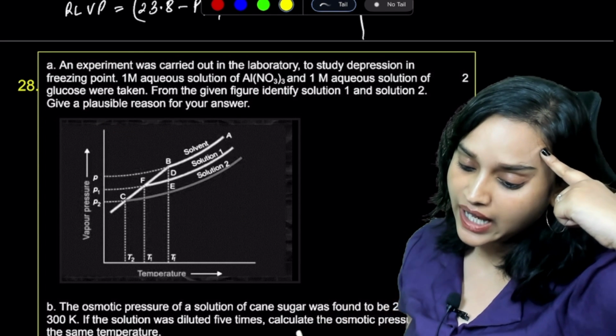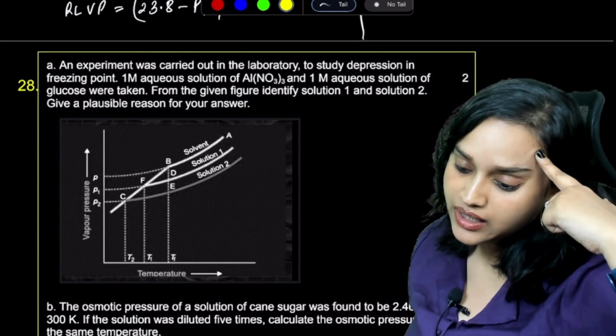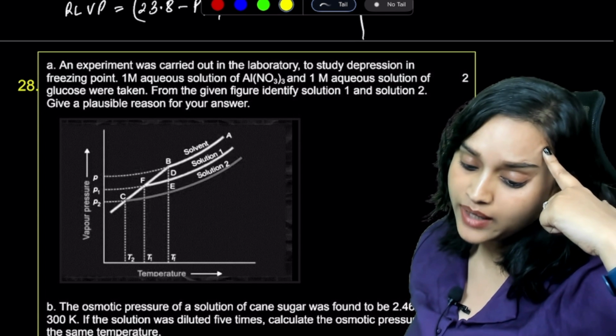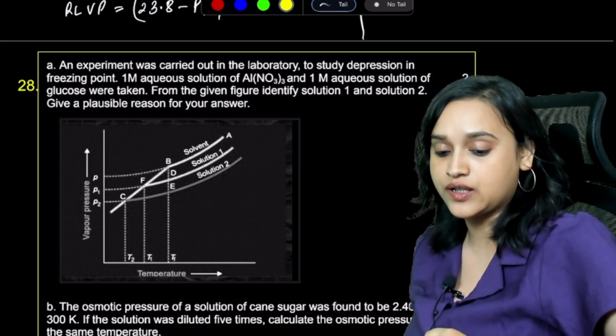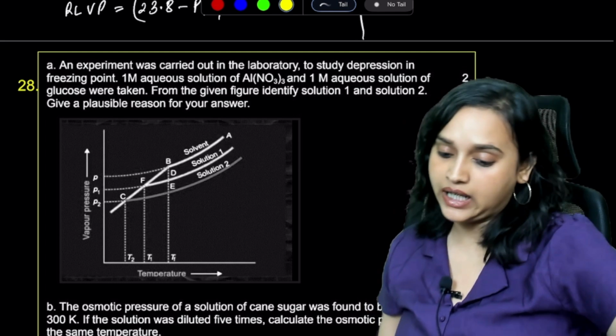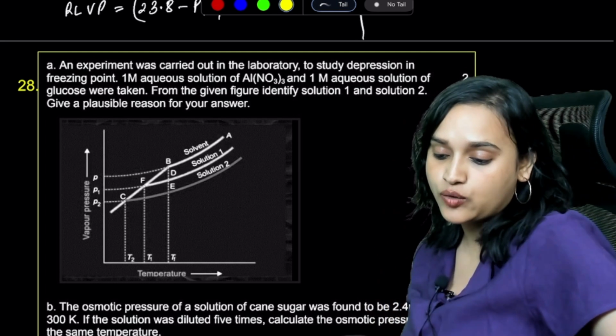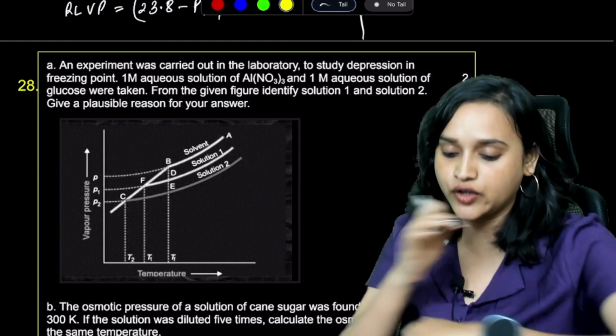An experiment was carried out in the laboratory to study depression in freezing point. A 1 molar aqueous solution of Al(NO3)3 and a 1 molar aqueous solution of glucose were taken. From the given figure, identify solution 1 and solution 2. Give a plausible reason for your answer. See.